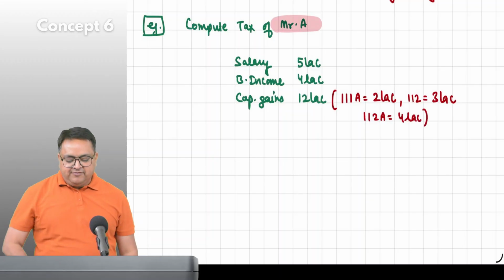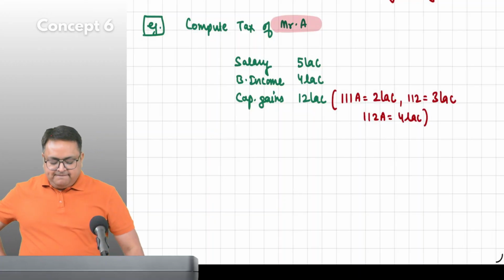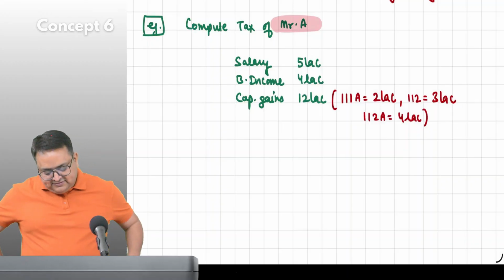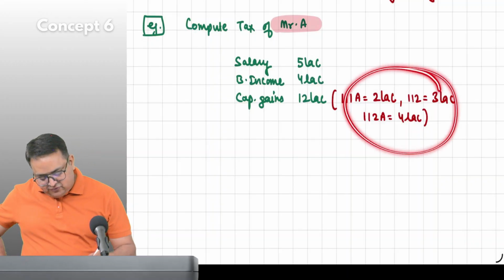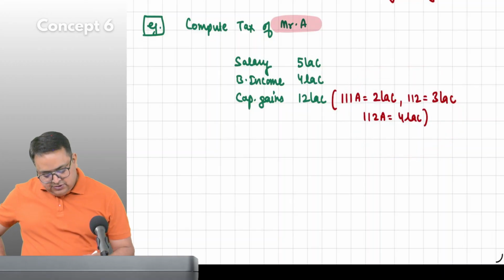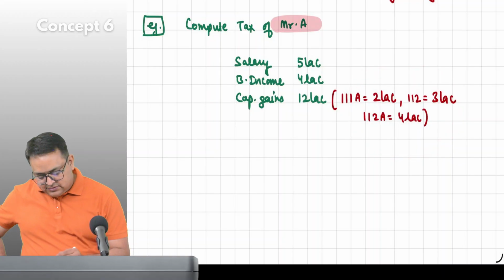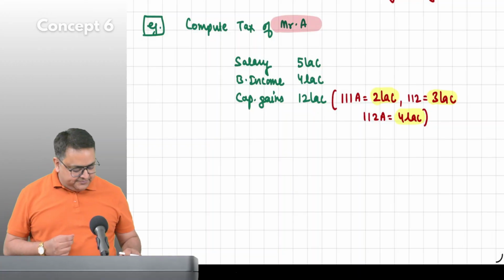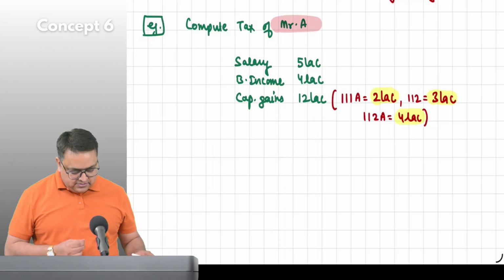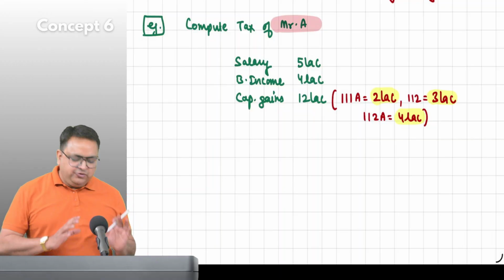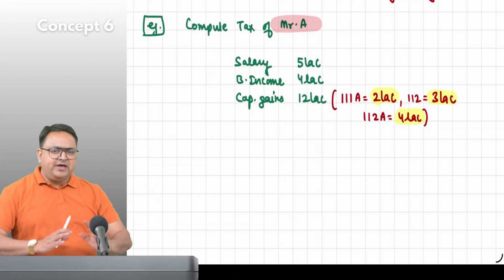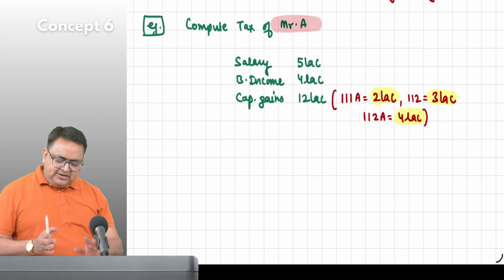What is this 112A? Long-term equity shares. Is the sum total coming as 12 lakh? 2 plus 3 plus 4. Why is it not coming as 12 lakh? Where is the other amount missing? Other short term. Very good. You don't have to do it, but just in your mind, there might be other short term also. We don't have to care about it.